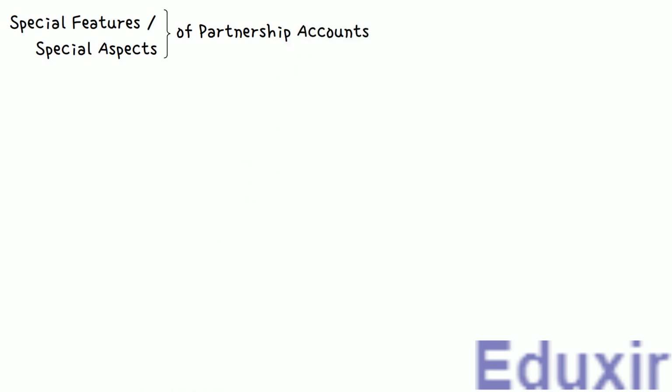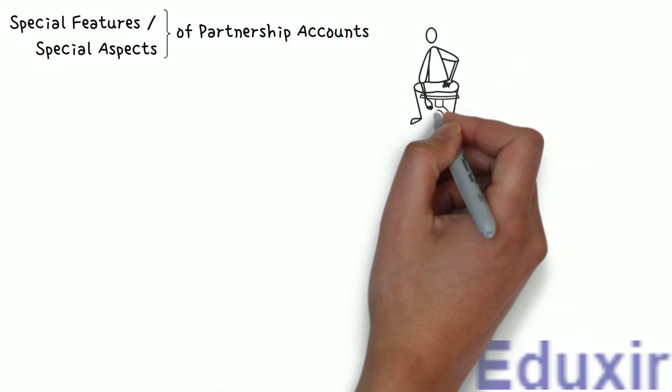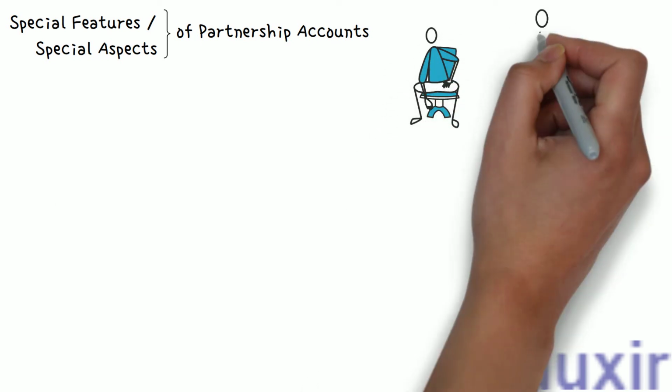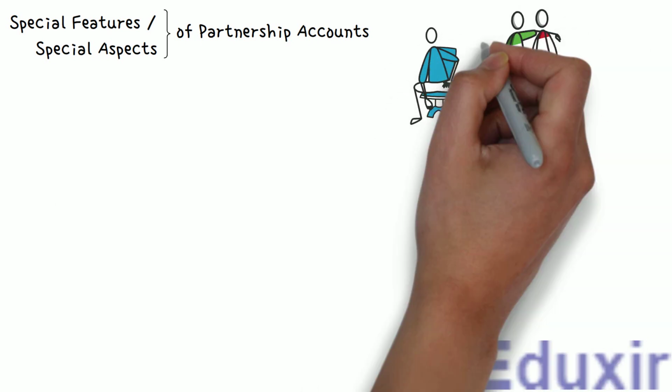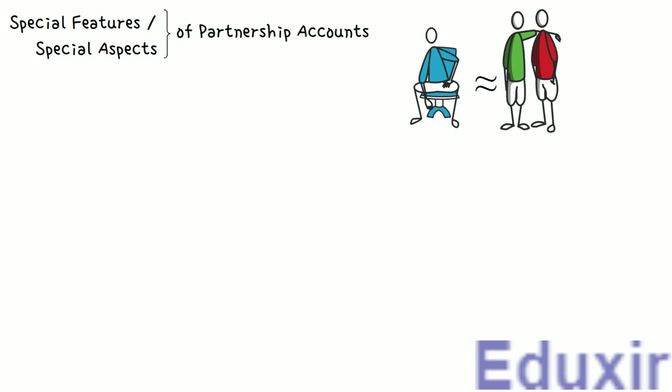In the previous class, you have learned about the solo proprietorship related to accounting. The accounting for partnership firm is also almost the same as that of a solo proprietorship. However, there are very few minor differences between how the accounts related to the solo proprietorship and partnership firms are treated. The special aspects of partnership firm are as follows.